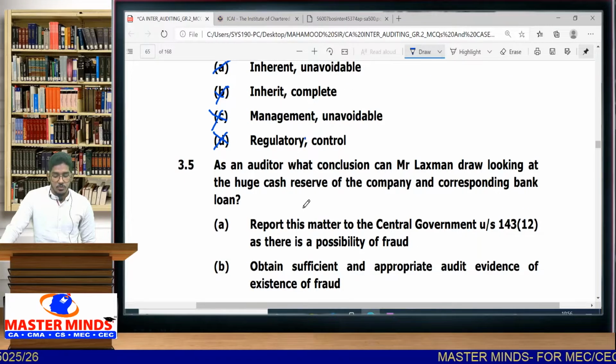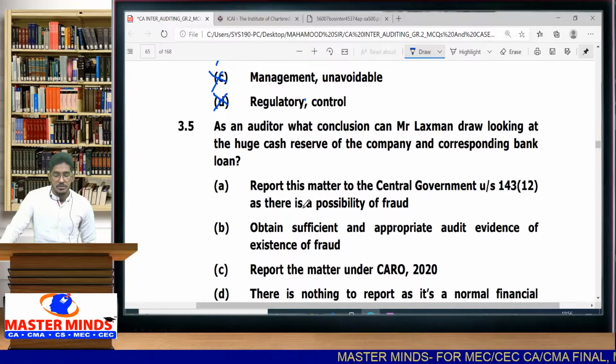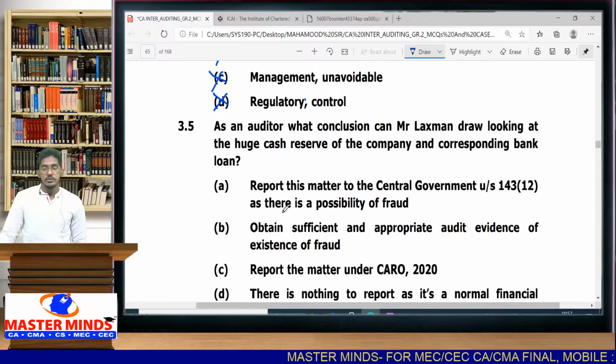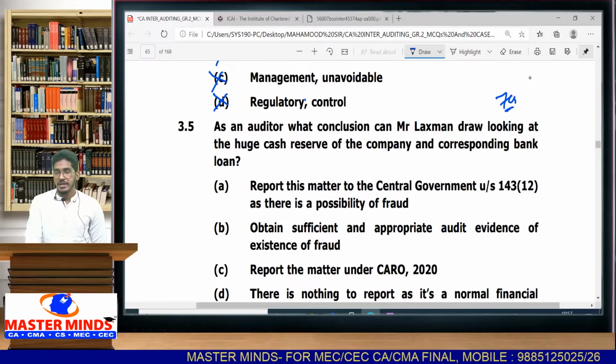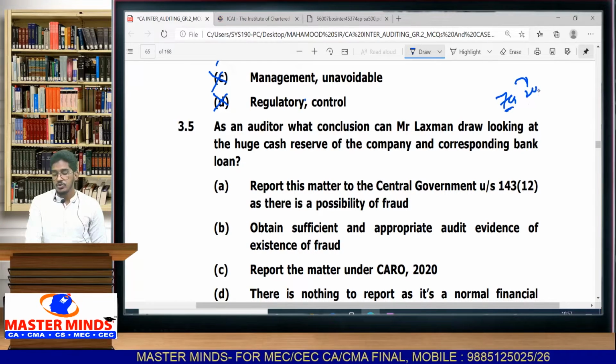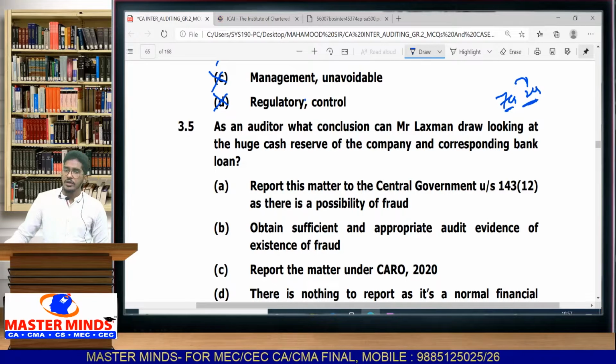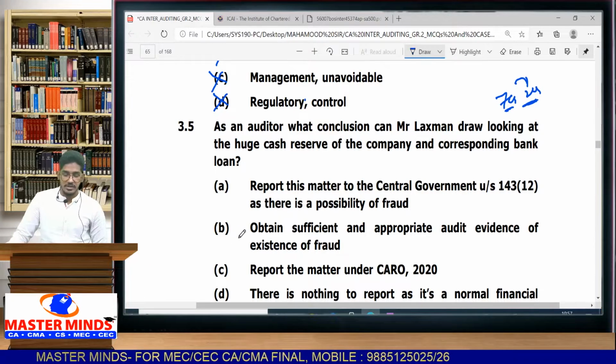Then 3.5. As an auditor, what conclusion would Mr. Lakshman draw looking at the huge cash reserve of the company and corresponding bank loan? So I have told you that there is a huge cash balance of 7 crore rupees, right? In addition to that, they have taken 2 crores loan also. So what will you do as an auditor? What will be your responsibilities? They have given 4 options.